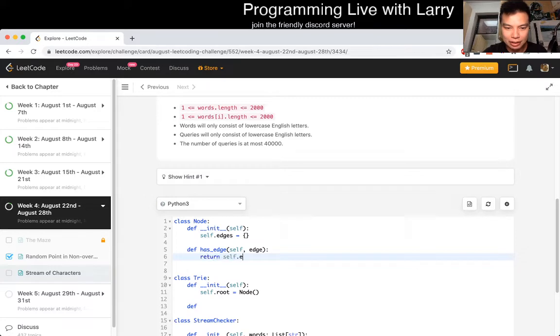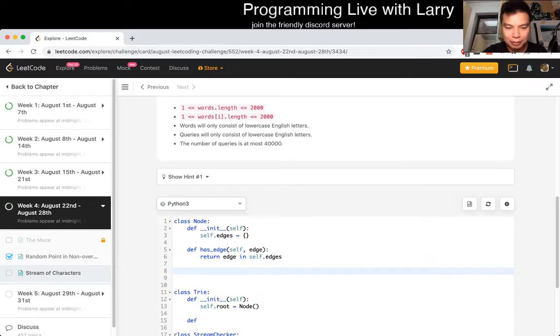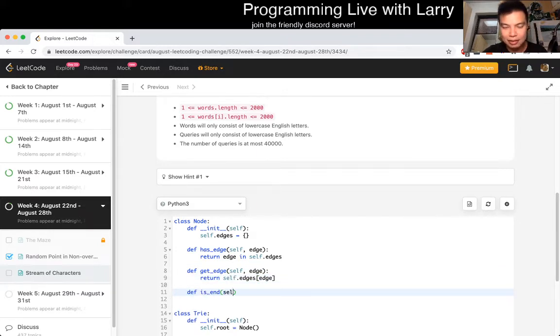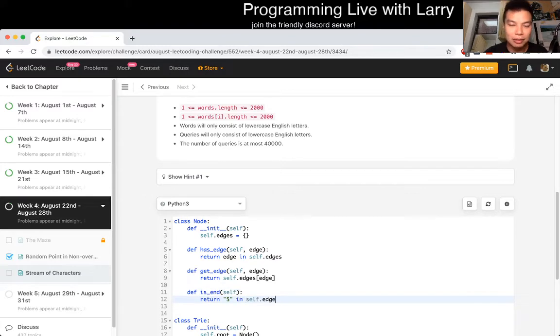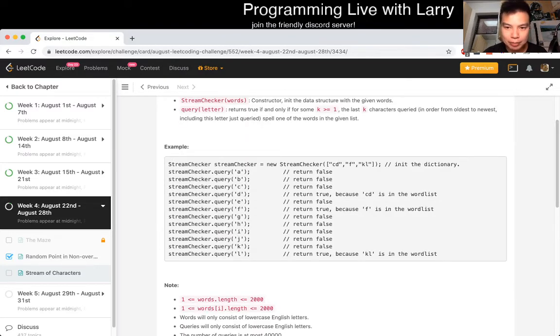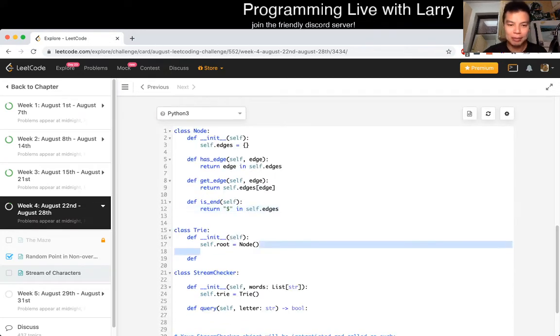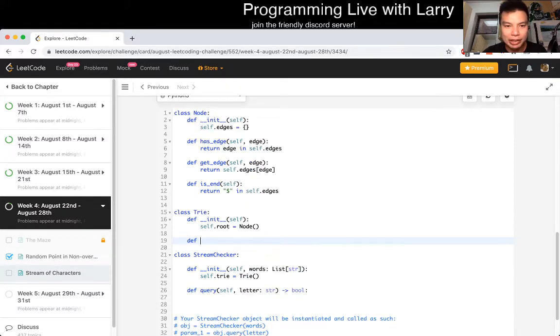Return edge in self.edges, get_edge, and then is an end of word in this case, return the star in self.edges. So yeah, okay. So that's my node class. Now I'm going to do my trie class. Call it Trie sometimes. Which is now we add_word.